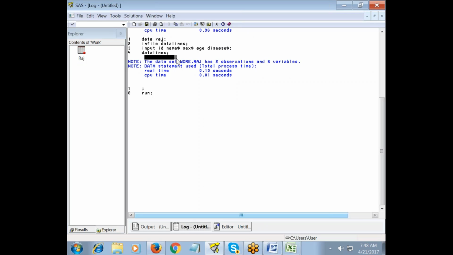Normally we call it an Excel file, Word document, PDF file. This file terminology in SAS, we call it a data set. So the data set work.raj. Work is a folder where your file Raj is located. Folder is nothing but a library. There is a terminology difference in SAS.